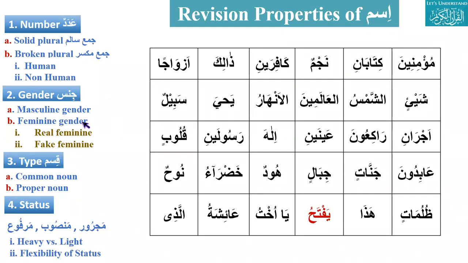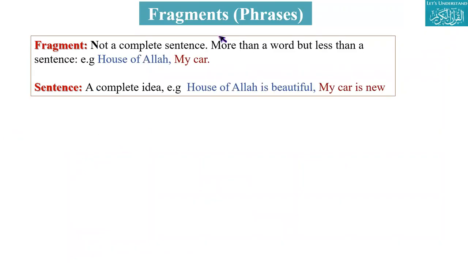Okay, so this is just a touch on the previous material. Yesterday we started with fragment and sentence. So I would ask Brother Javed Rasul for the difference between fragment and sentence. Assalamu alaikum. Wa alaikum assalam. A fragment is not a complete sentence. It is more than one word, but less than a sentence, like house of Allah or my car. A sentence is a complete idea, like house of Allah is beautiful, my car is new.